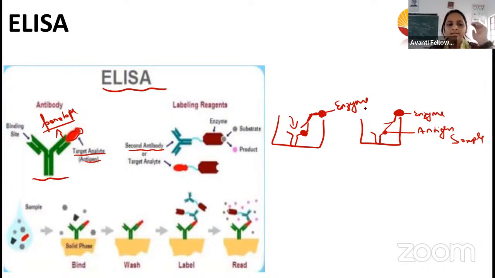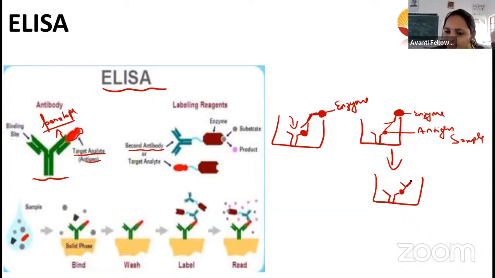That's why it is called enzyme linked immunosorbent assay, where our second antibody carries the enzyme. Now for this, we are going to add substrate. Obviously, where the enzyme is, it is going to convert the substrate into the product, right?